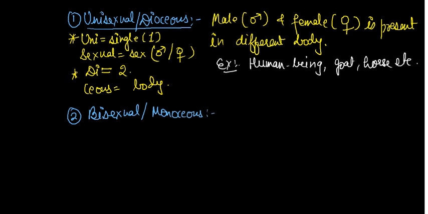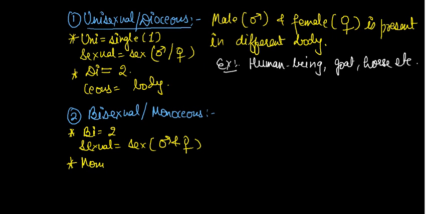First we differentiate the name. Bi means two. Sexual means sex, here we write male and female. Mono means one. Cious means body. So male and female are present in a single body.